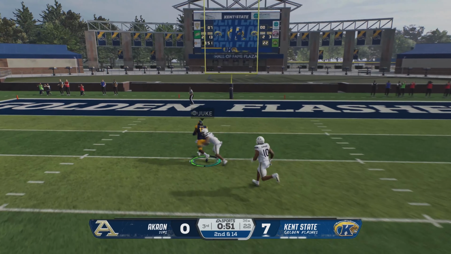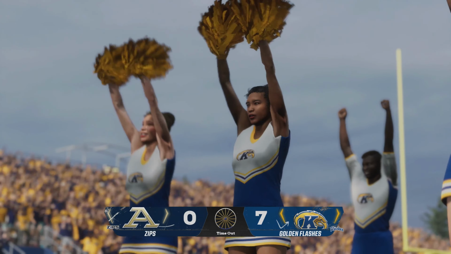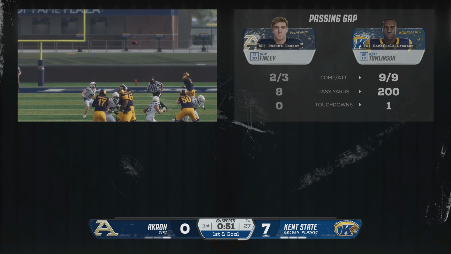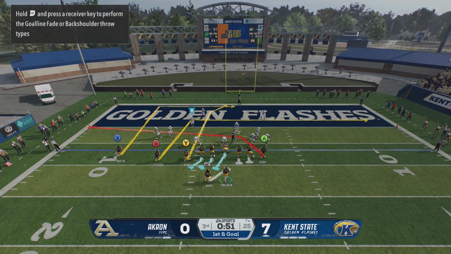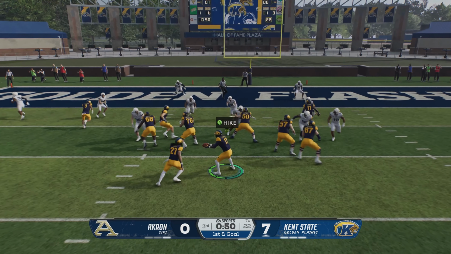Quick throw, test in the middle. Makes the catch downfield. They bring him down at the 7. The offense set up now with a 1st and goal. Now the timeout is called by the defense. They've got some things to work out here. The Golden Flash has come to the line with 1st and goal.